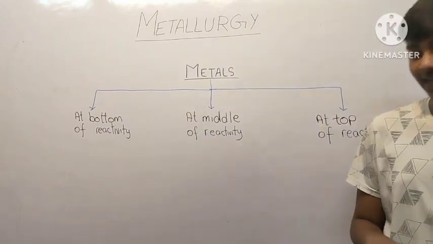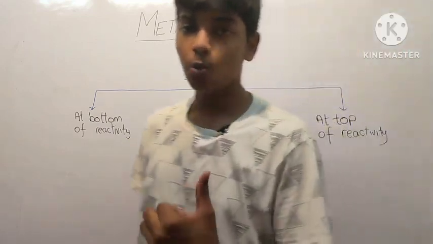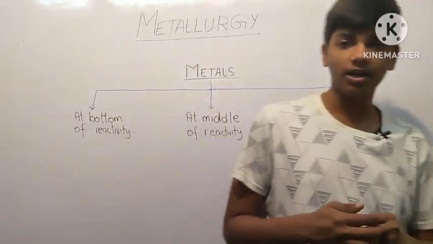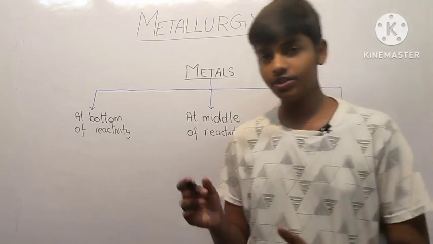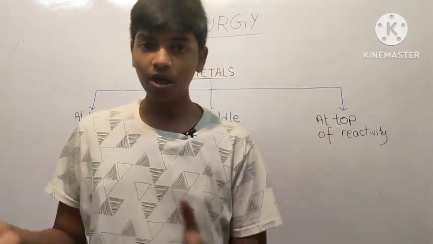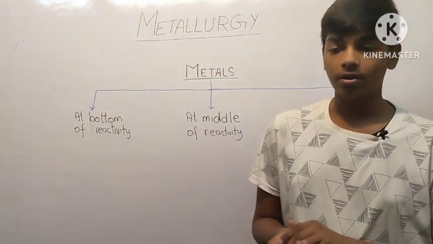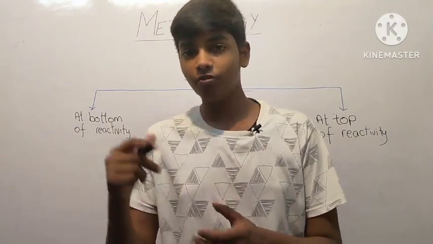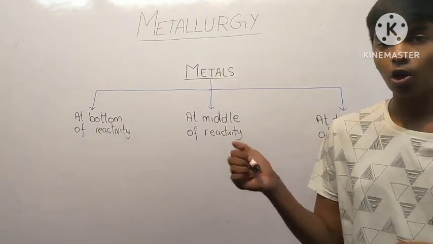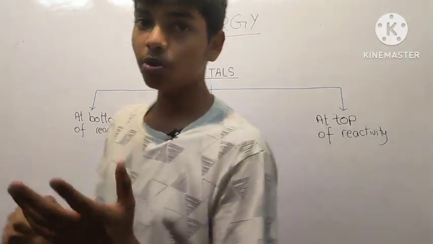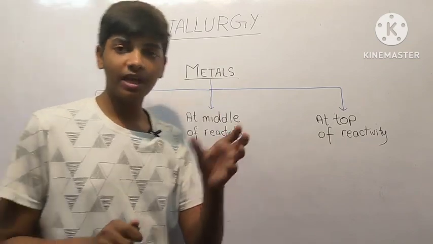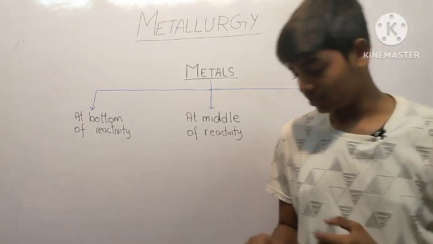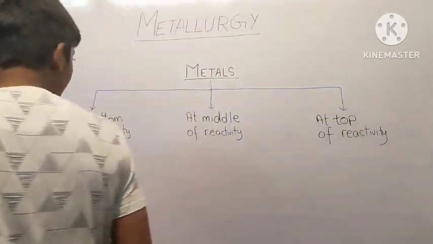But before discussing that, let's discuss what are minerals, what are ores, and what are gangues. A mineral is any naturally occurring element or compound. Anything which occurs naturally in the earth's crust or in oceans, we call a mineral. But any mineral which has a high percentage of a particular metal is called an ore. And minerals and ores have impurities such as sand, clay, etc. These impurities are known as gangue. So we are clear with minerals, ores, and gangues.